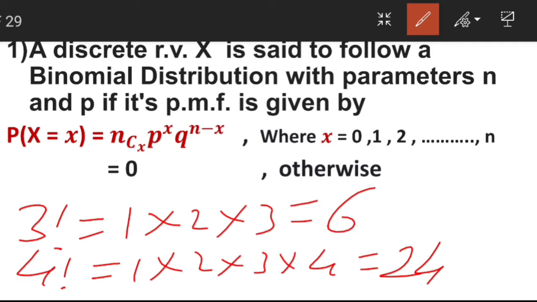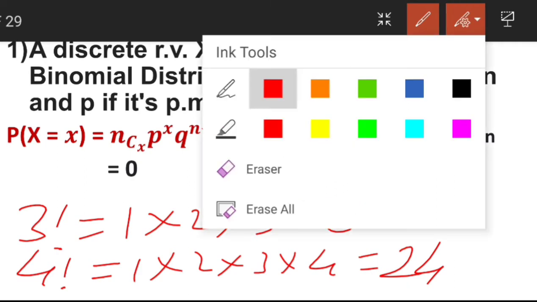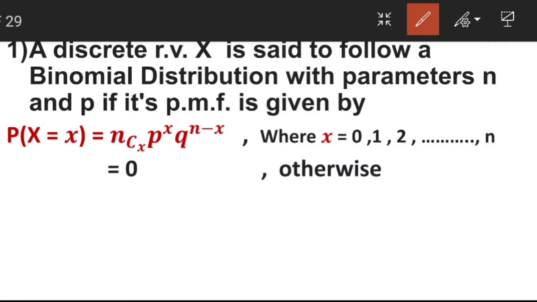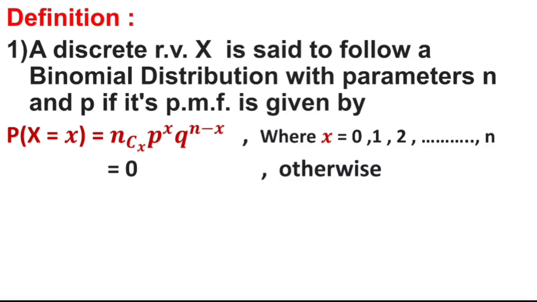Again we have some rules, some properties of combination, that is NC0 is 1, NCn is 1, like that. You have already studied this in 11th standard. Now just here you have to remember this formula: NCx, that is nothing but n factorial upon n minus x factorial into x factorial, into p raised to x into q raised to n minus x, where q is nothing but 1 minus p and 0 is less than p is less than 1.